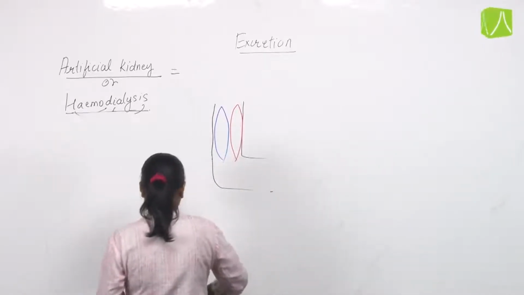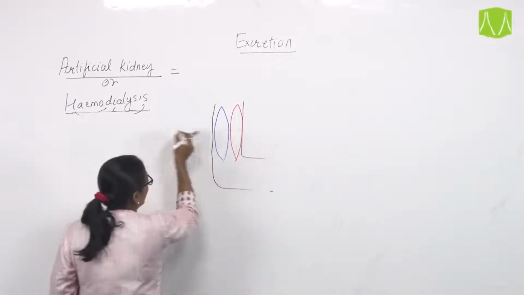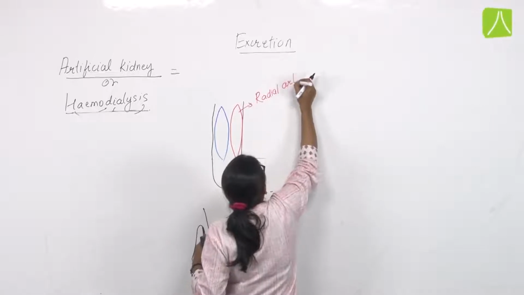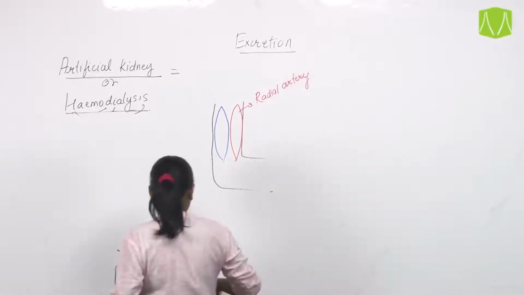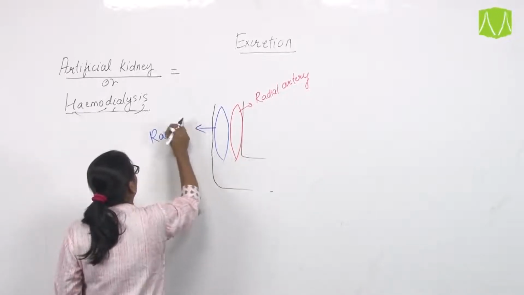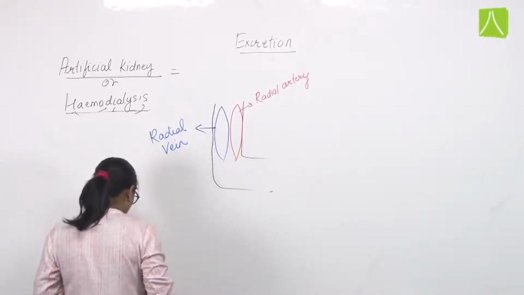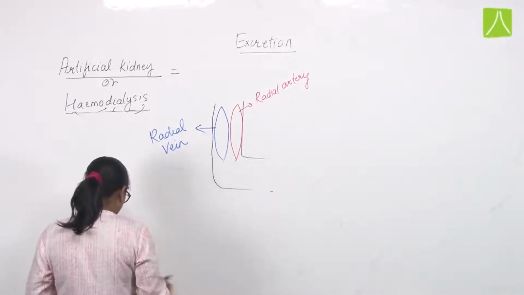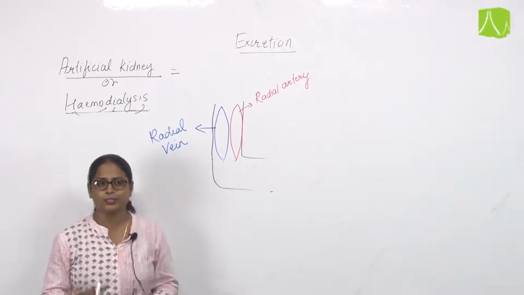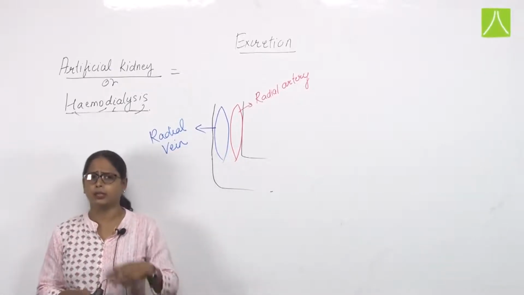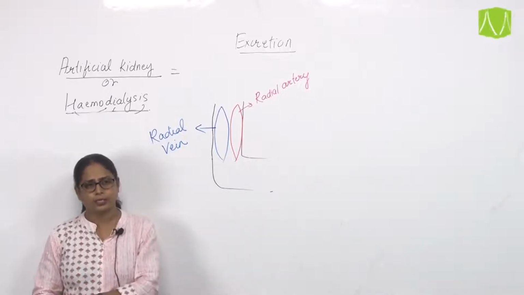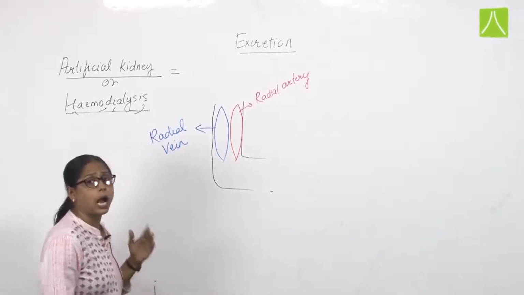For example, this is the patient's hand, and this is the radial artery, and this is the radial vein. I have drawn the radial artery and radial vein because, if you remember, we discussed in the previous lecture that blood enters the kidney through the renal artery.